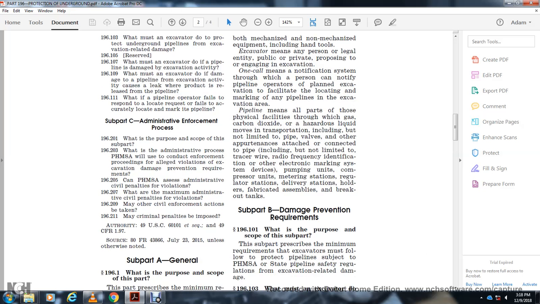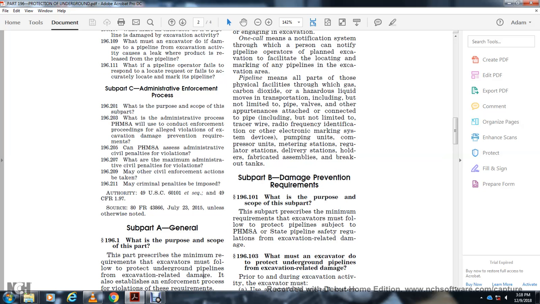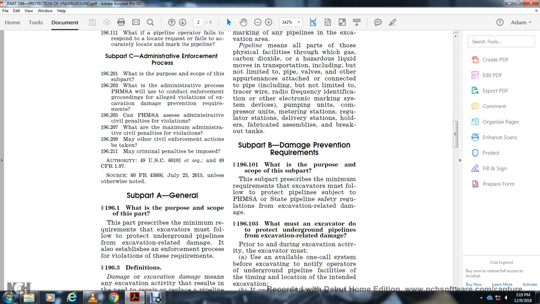So Part B, Damage Prevention Requirements. What is the purpose and scope of this part? It prescribes the minimum requirements the excavator must follow to protect the pipeline, as subject to the PHMSA and state pipeline safety regulations, from excavation-related damage.